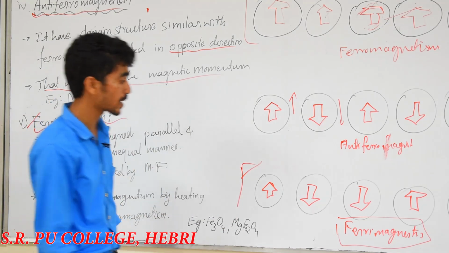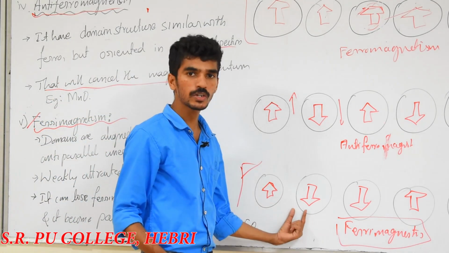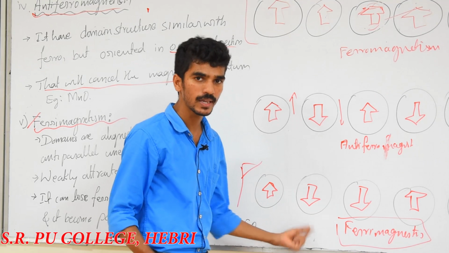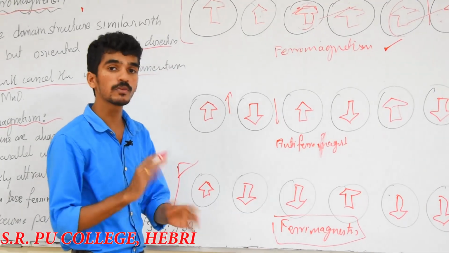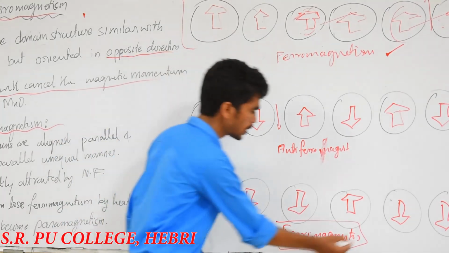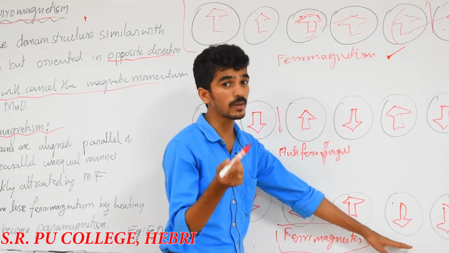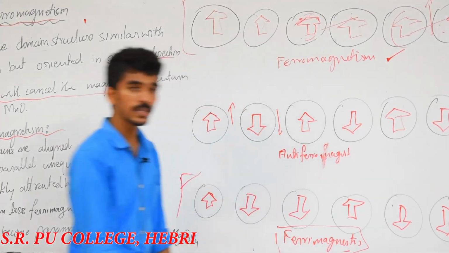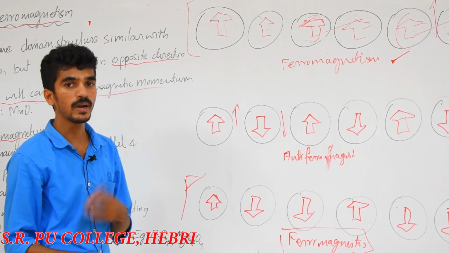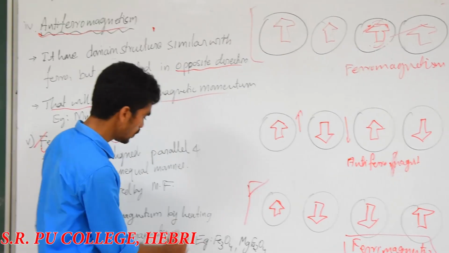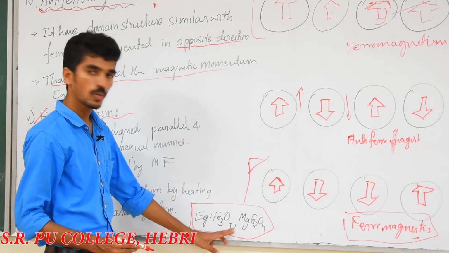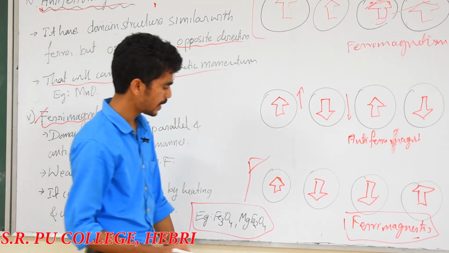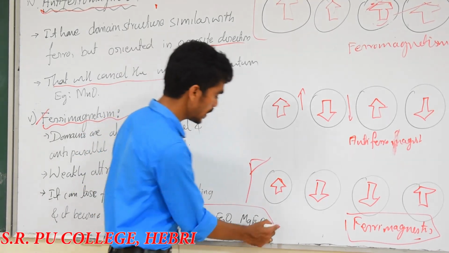The unequal electrons become equal, meaning they get paired up, while there should be one or two unpaired electrons. So it can get the paramagnetic nature by heating. Examples of ferrimagnetic substances are Fe3O4 and MgFe2O4. These two are the examples.